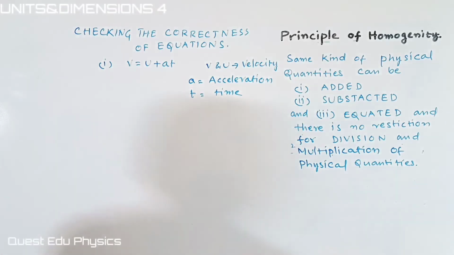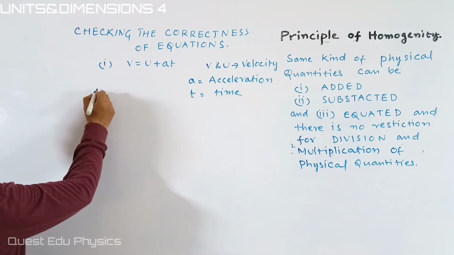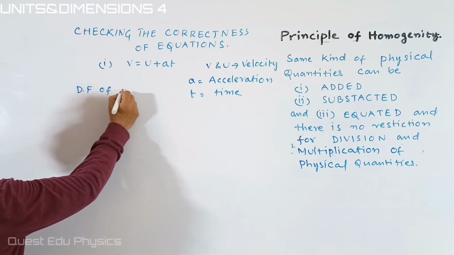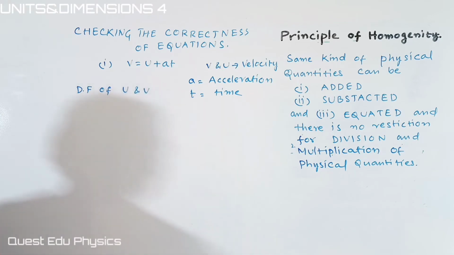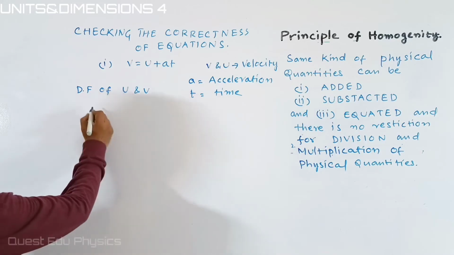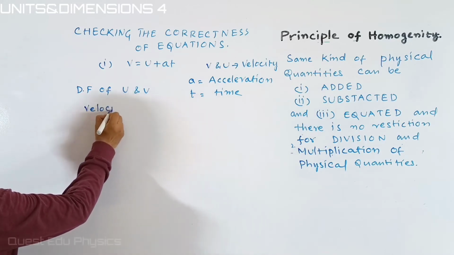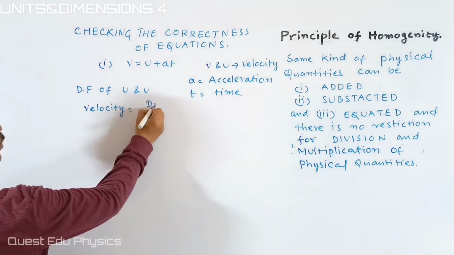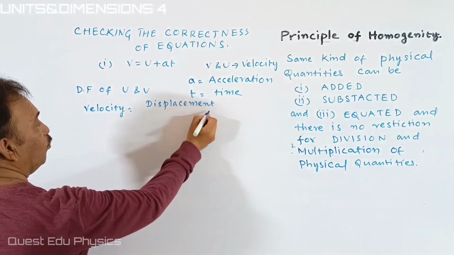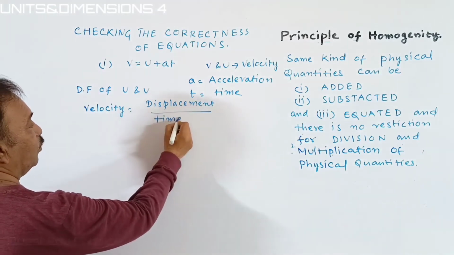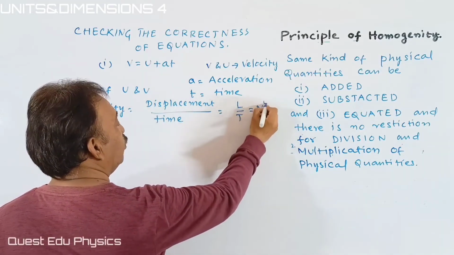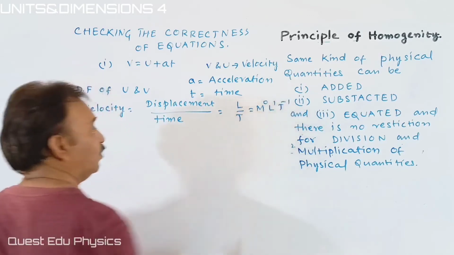Okay, students. Here, we have to write the dimensional formula of U and V, because both are velocities only. Here V is the final velocity and U is the initial velocity. Know that velocity is equal to displacement upon time. Displacement is L by T, that is M0 L1 T inverse.